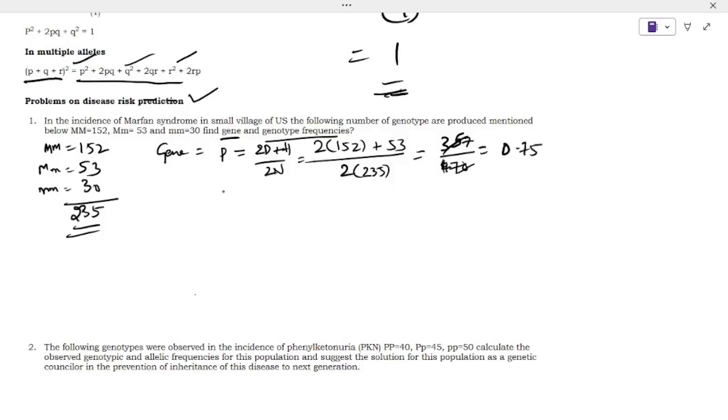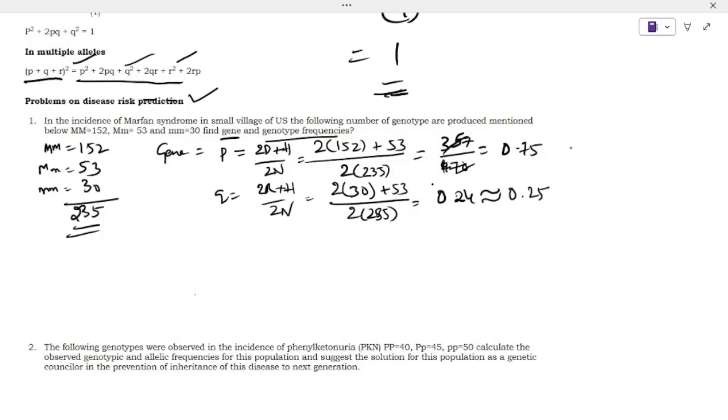Next, you'll go for calculating q. Gene frequency is 2R plus H divided by 2N. Then 2 into recessive, which is 30, plus heterozygous 53, divided by 2 into 235. Then if you calculate, the value is nearby 0.24, that is approximately 0.25.